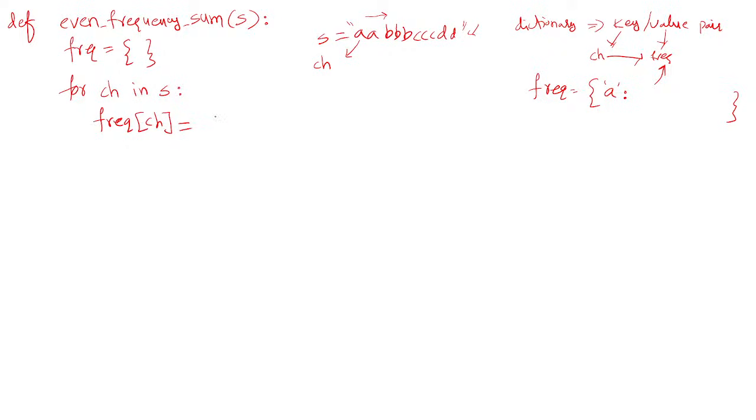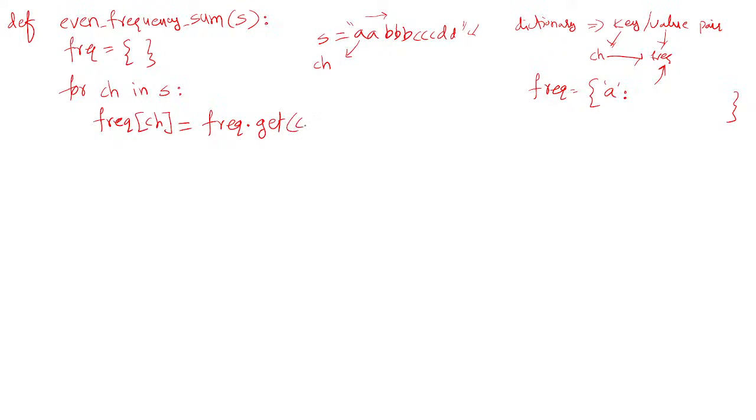You can use a method called the get method. On the dictionary, frequency dot get, you have a method called get, which returns the value for a key.